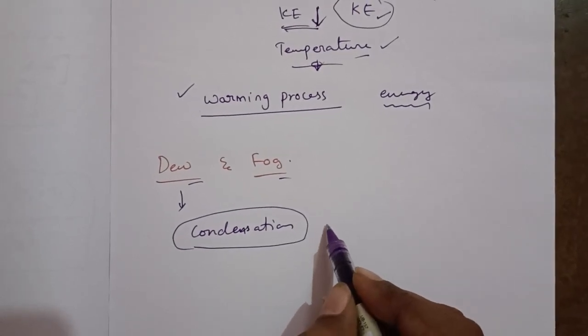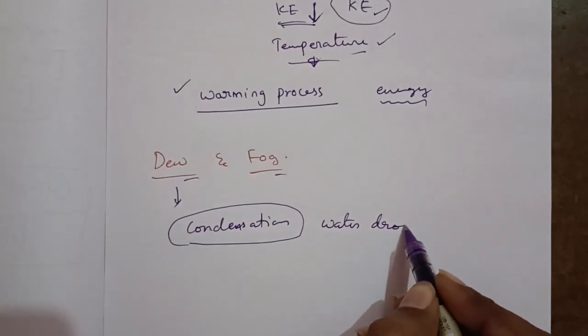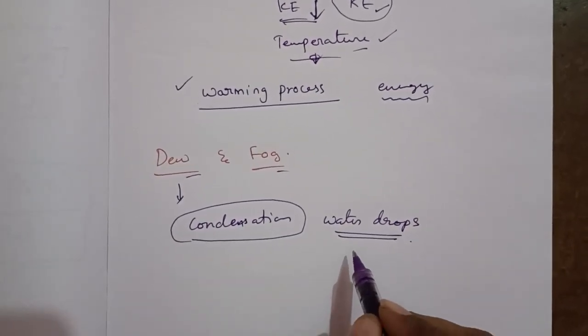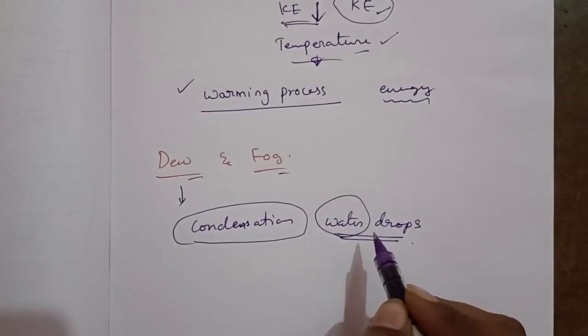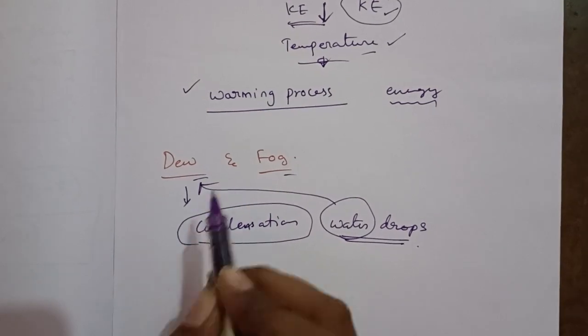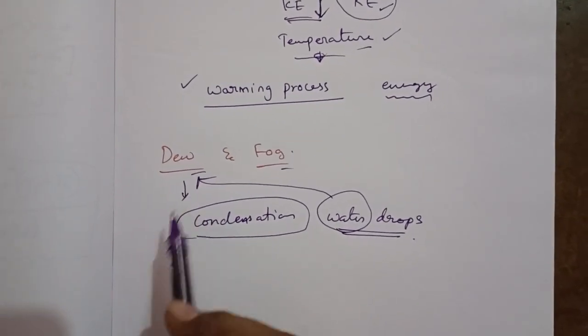We will find some water drops. These are condensed water droplets. The condensed water droplets that are formed outside are known as dew. Dew means condensed water droplets.